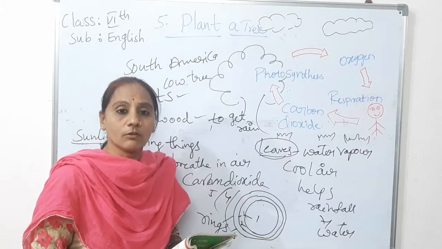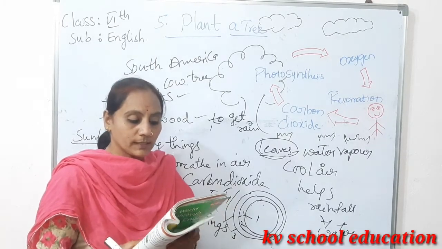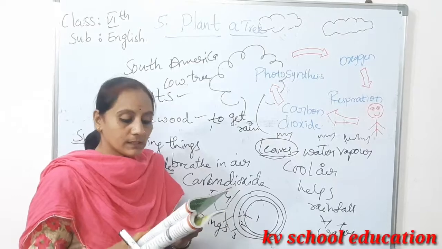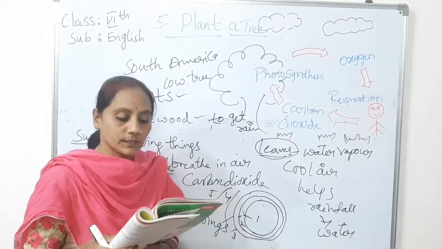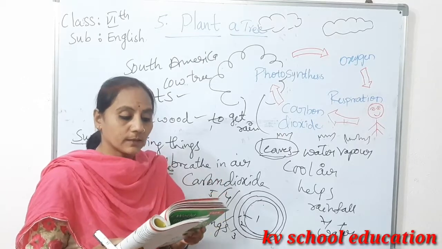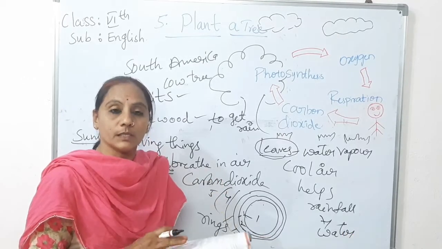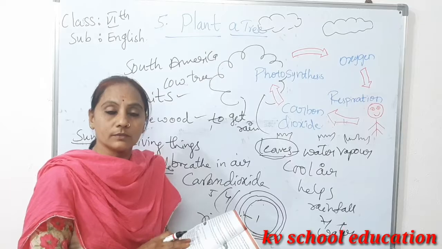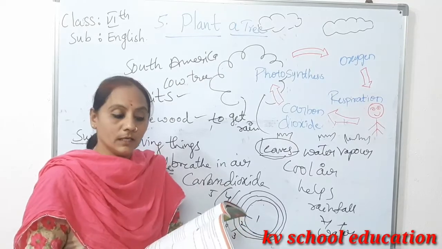Okay, now I am going to tell you the meanings. Here, vapor means a mass of very small drops of water in the air. Eucalyptus is a kind of tall tree. These are the meanings. If you have any doubt about a meaning, underline the hard words and find out the meanings from the dictionary.